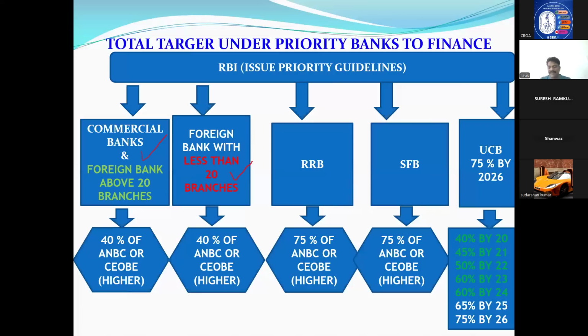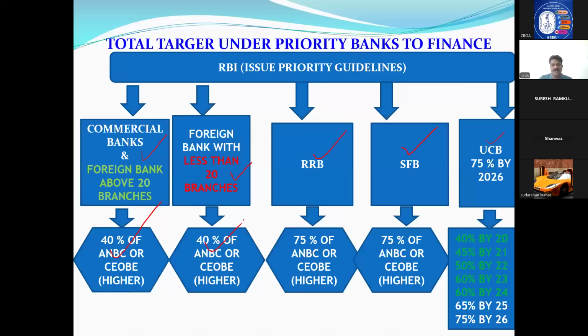RBI told some other guidelines or gave some other targets to them. RRBs have been given different targets, as have small finance banks and urban cooperative banks. Please remember, see first how much urban cooperative banks also have to reach. Commercial banks and foreign banks, we have to reach 40%, no doubt. Foreign banks with less than 20 branches, yes, 40% only. Here I would like to tell you something. Above 20 branches also 40%, less than 20 branches also 40%.